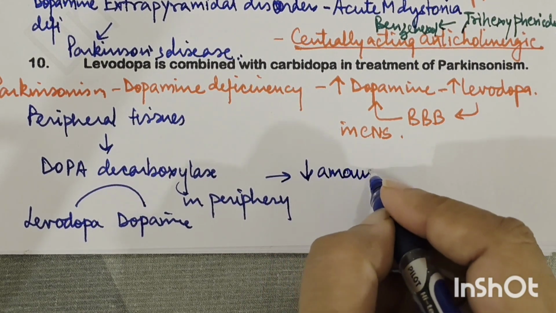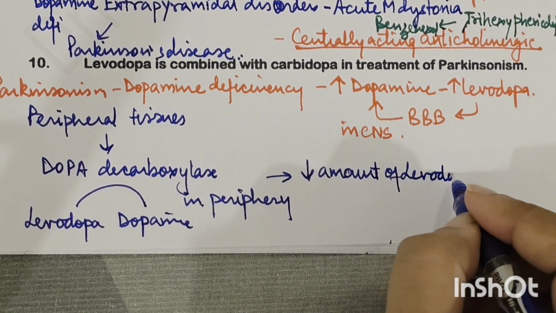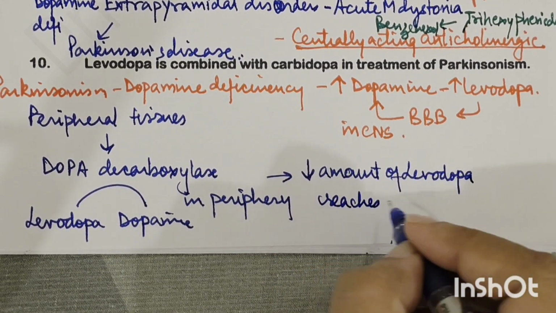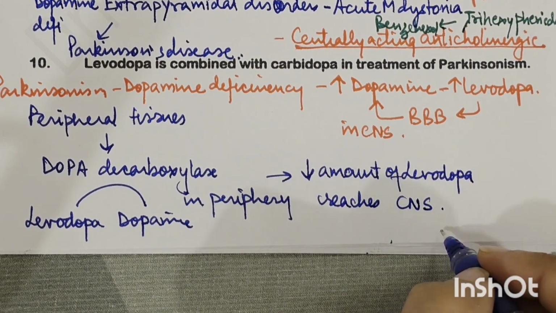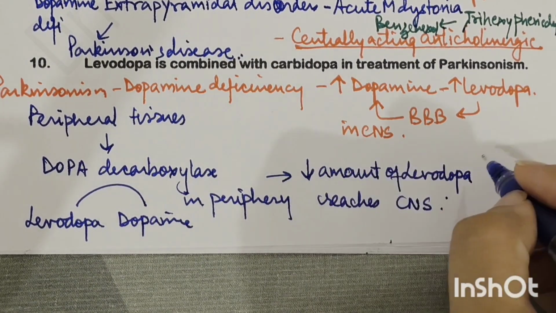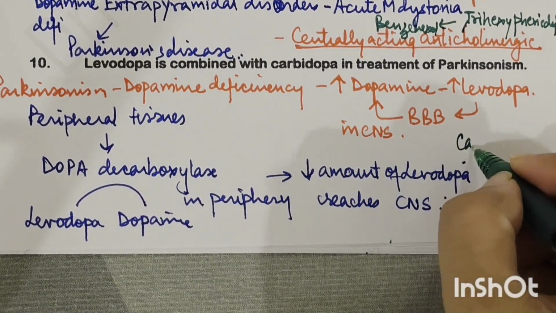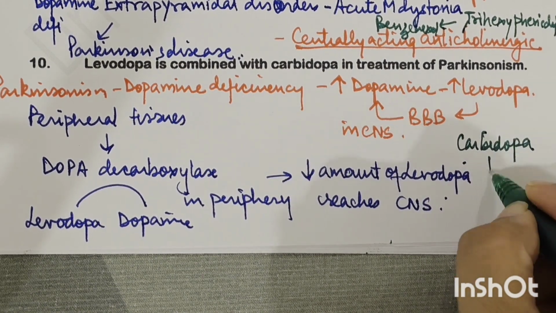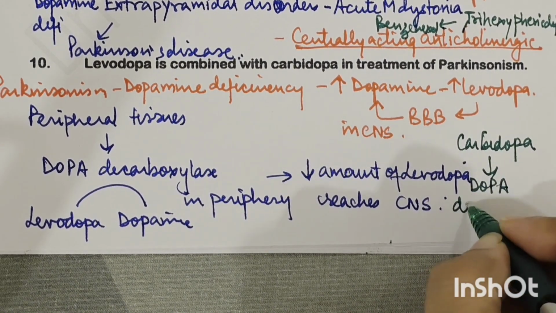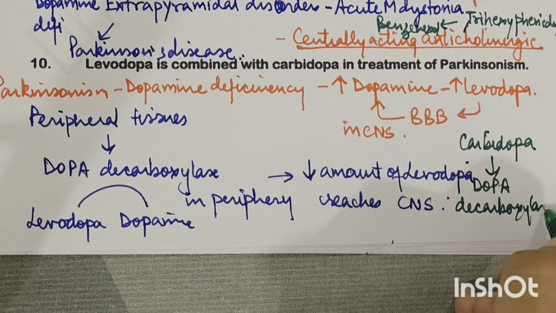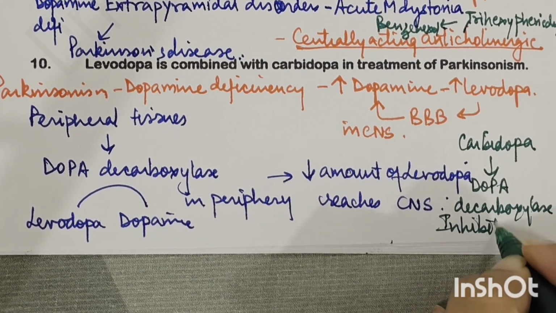amount of Levodopa reaches the CNS, right? And CNS availability is reduced. So that is why it is combined with carbidopa. Now, what is carbidopa? Carbidopa is a dopa decarboxylase inhibitor. Okay? It is a dopa decarboxylase inhibitor.